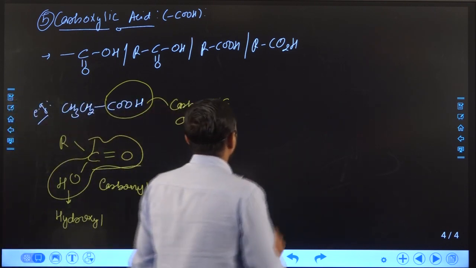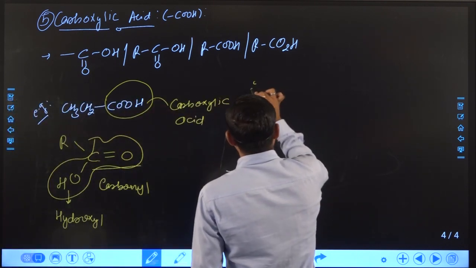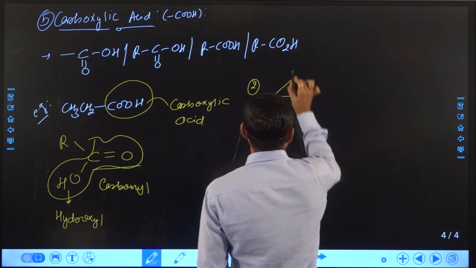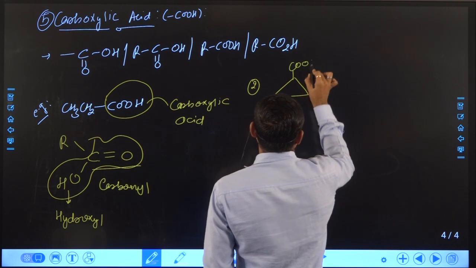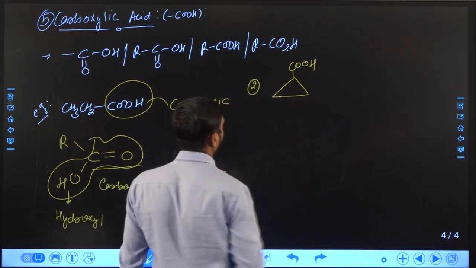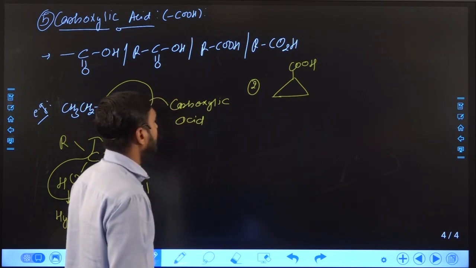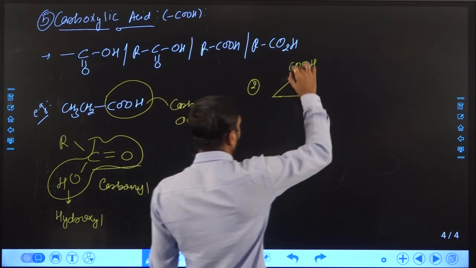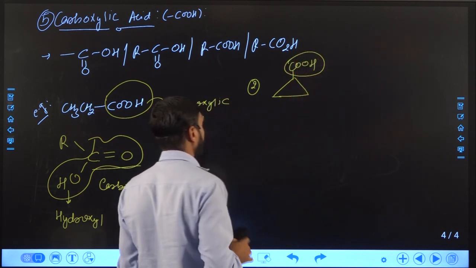Suppose we take another example. So you can see it is also present in a ring compound also. It is also known as carboxylic acid.